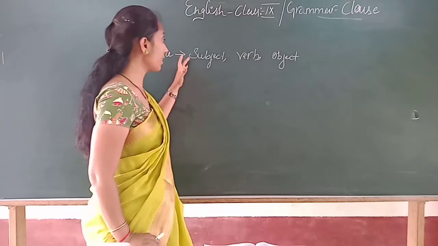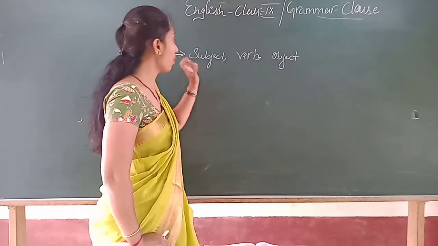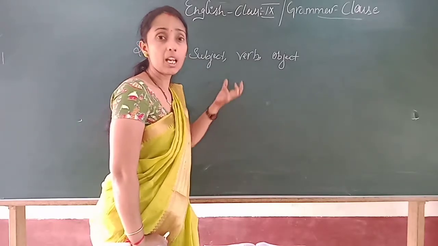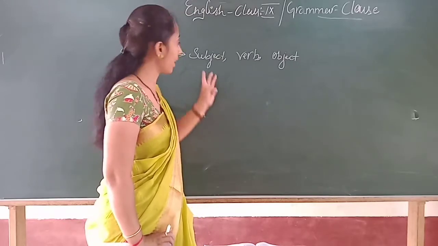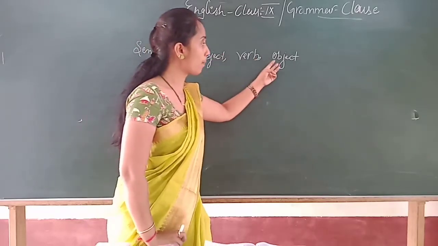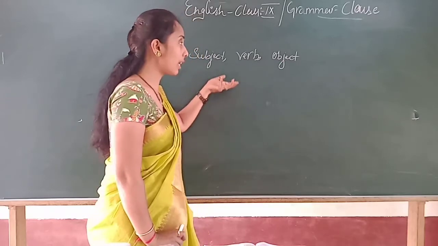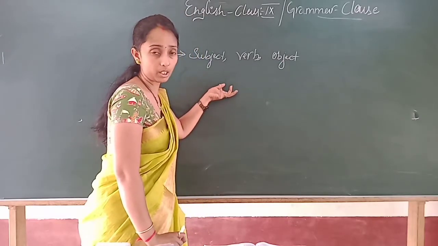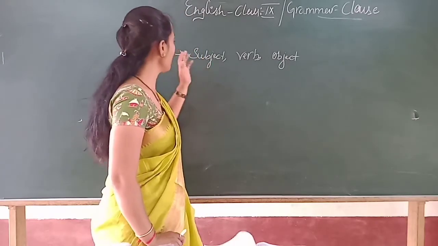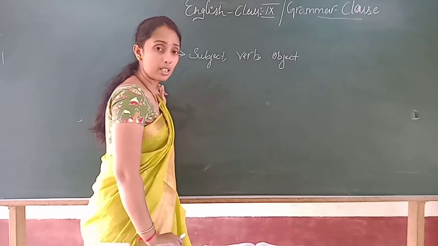Remember, while teaching a sentence, I told you a sentence should carry a minimum of 3 words, that is subject, verb and object. While containing these 3 words, it becomes a simple sentence. Is it clear, children?